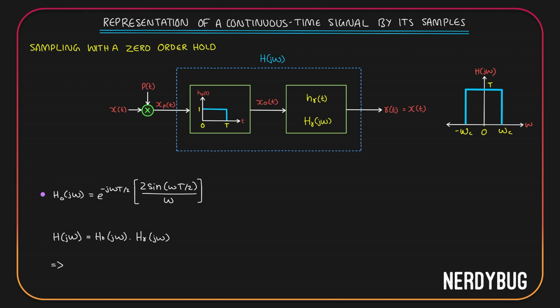So we can write HR of j omega, which is the frequency response of our reconstruction filter, is going to be H of j omega divided by HO of j omega.